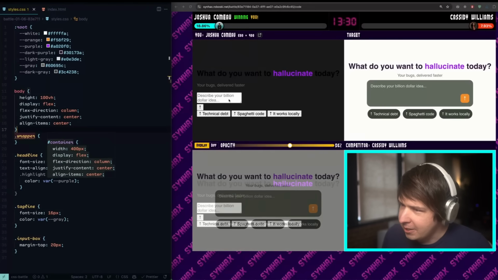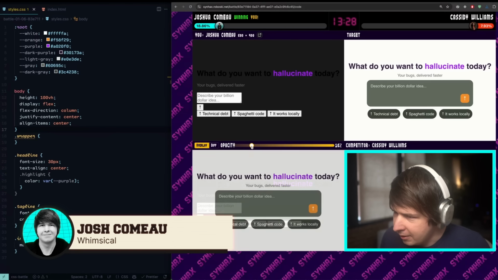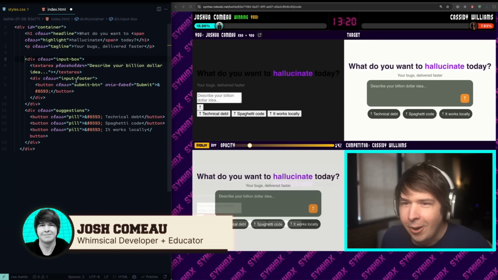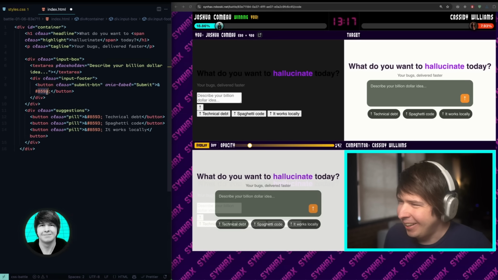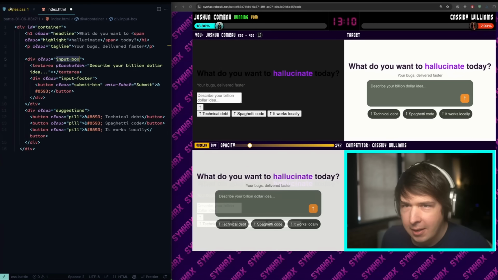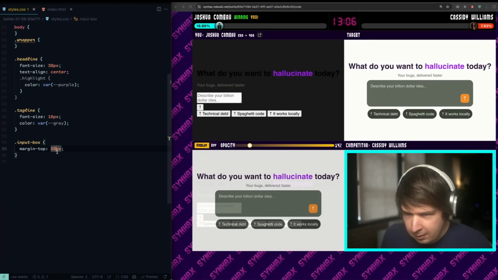Okay. Let's do the text area, because the text area is interesting. I think I want my text area. And actually, right. Okay, good. The up arrow is the character code for that. So that's helpful. How do I want to do this? The text area is within an input box. An input box is going to be how we do that.